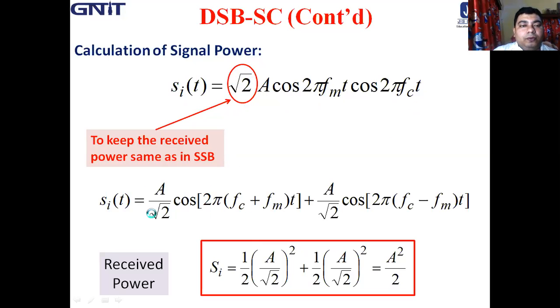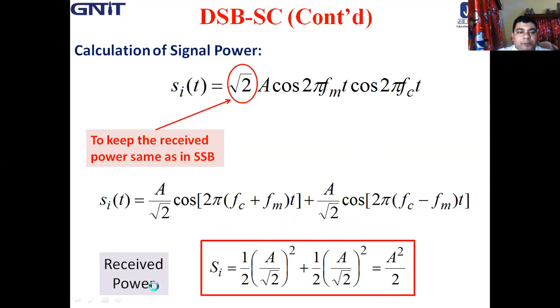So one can use 2 cos A cos B = cos(A+B) + cos(A−B), which gives A by √2 cos 2π(fc+fm)t plus A by √2 cos 2π(fc−fm)t. So this part is the USB and this part is the lower sideband, LSB.